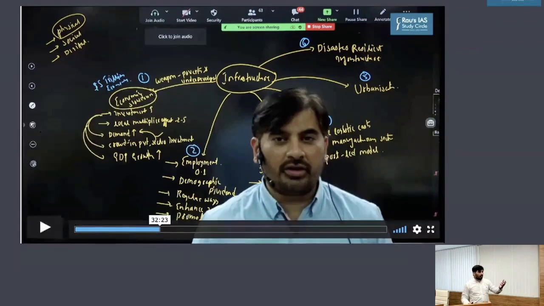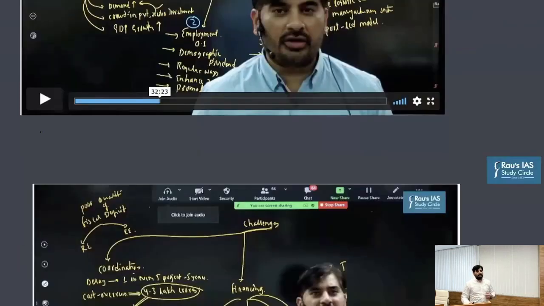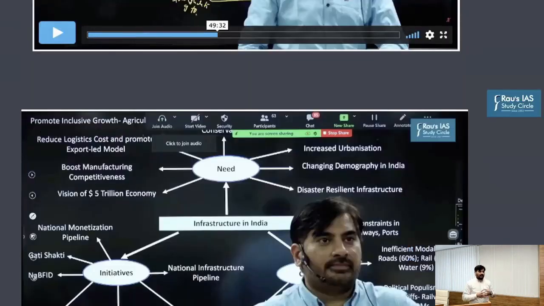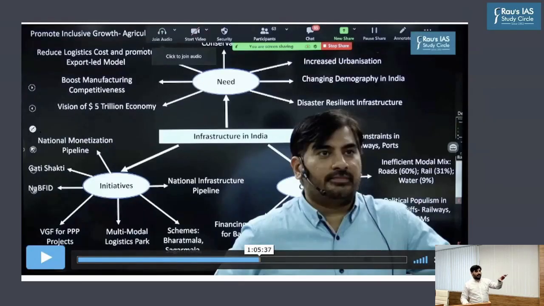Then I had discussed the challenges with respect to the infrastructure sector. And at the end of the discussion, I had summarized the entire discussion in the form of a mind map. So in this particular slide, I had incorporated why India should focus on infrastructure, what initiatives we have taken, and what the challenges or problems are. So everything you need to know with respect to infrastructure was put in one particular slide for the sake of revision. If someone had revised this slide alone, such a student would have written a very good answer to the question which we had discussed just now.